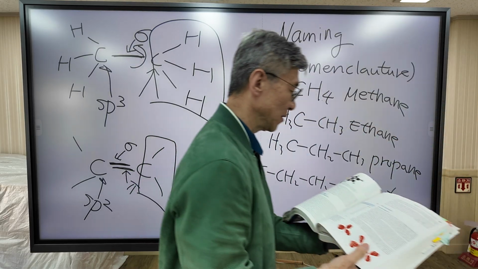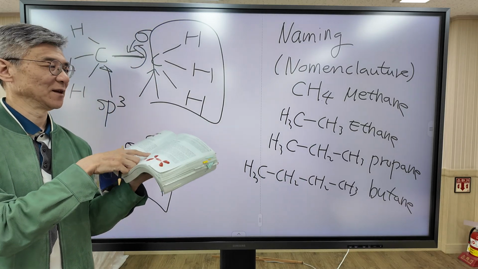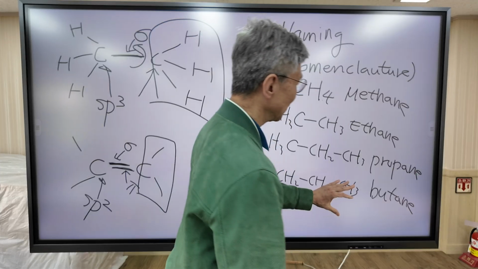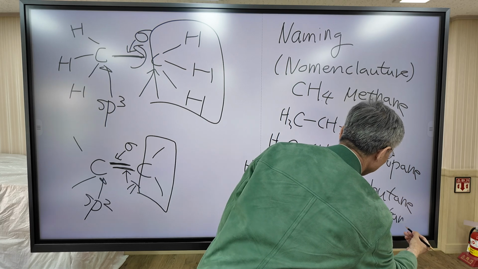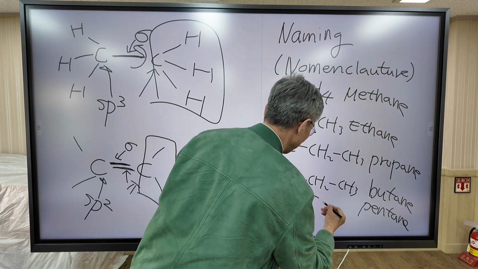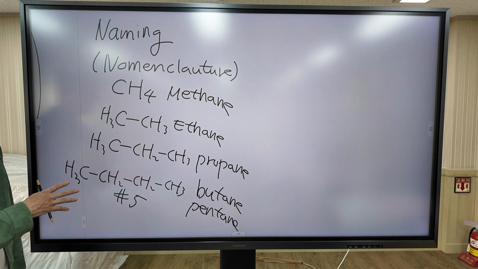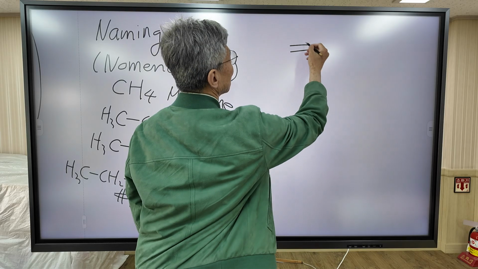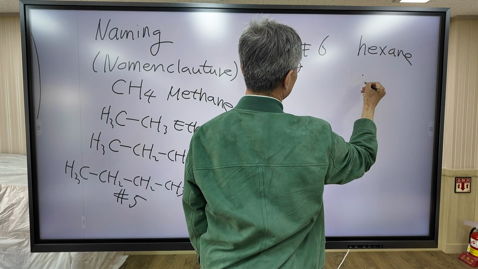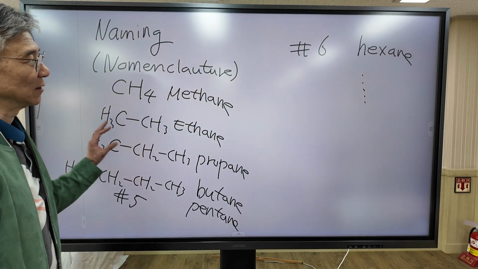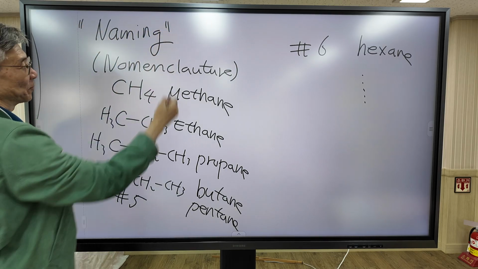So there is a naming of the alkanes in the textbook, table 7.1. When the number of carbons increases to 5, it's called pentane. The alkane with 6 carbons is called hexane, and so on. So you must memorize the names of all the alkanes. It is important in organic chemistry.